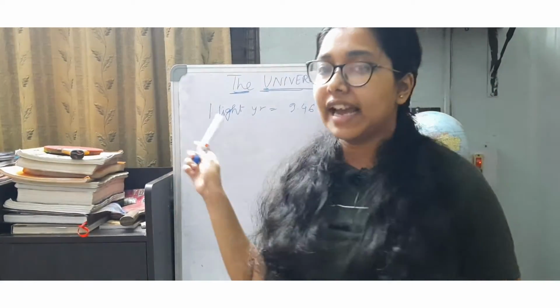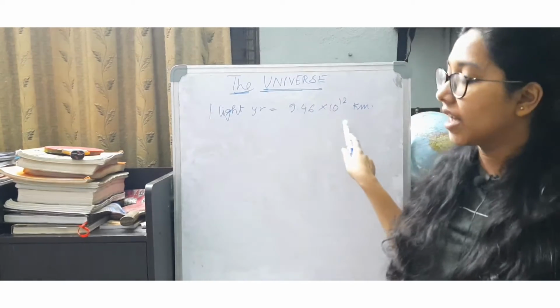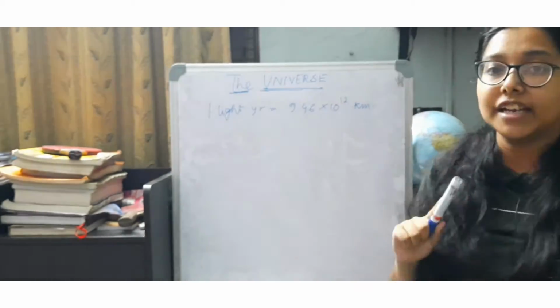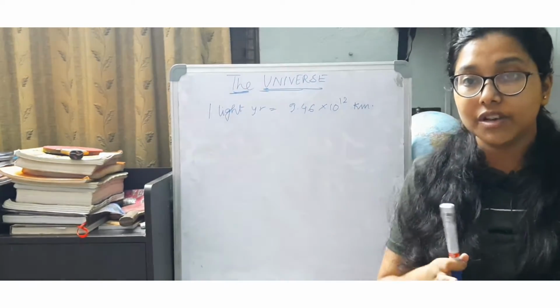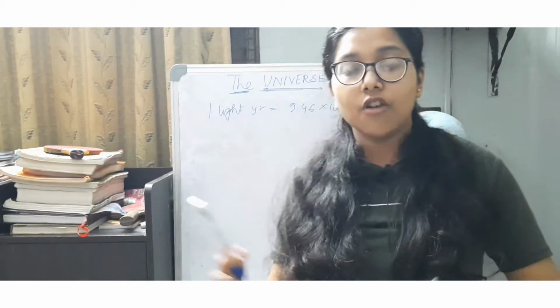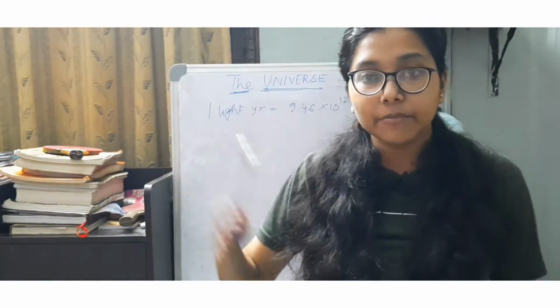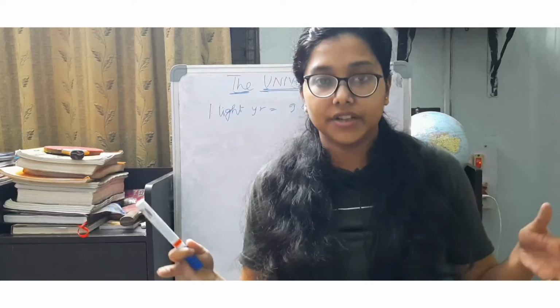Now the value of a light year, as you can see, 1 light year is 9.46 into 10 to the power 12 kilometers. So you can imagine how big a unit it is. It is 10 to the power 12 times kilometers, so it is a huge distance.